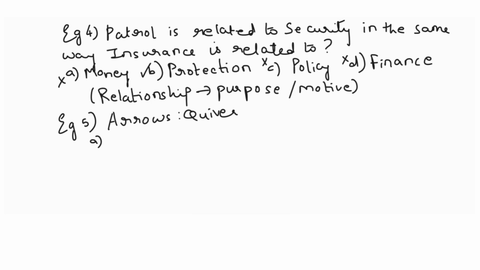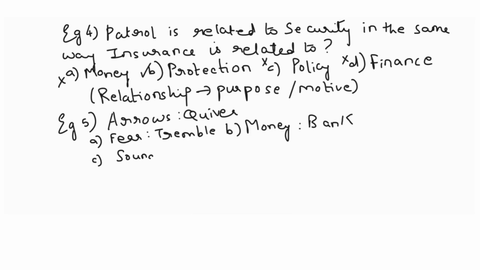Now the options here are fear is to tremble, then money is to bank, then sound is to music, and the last one is coin is to mint.